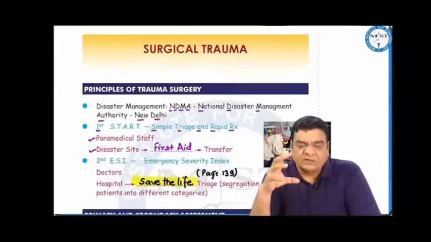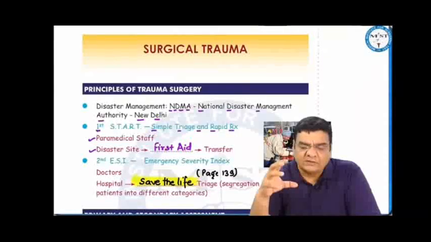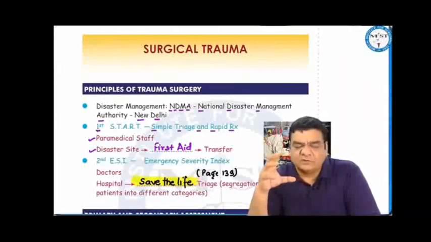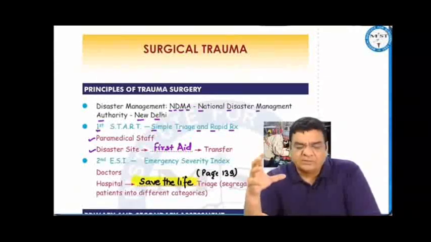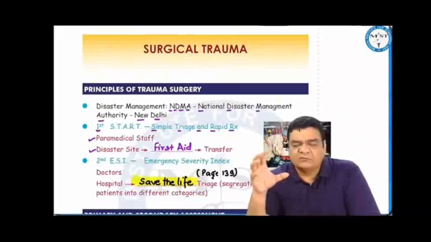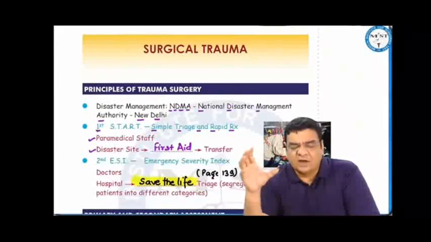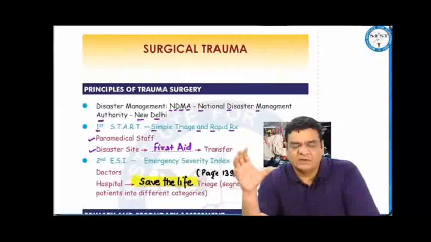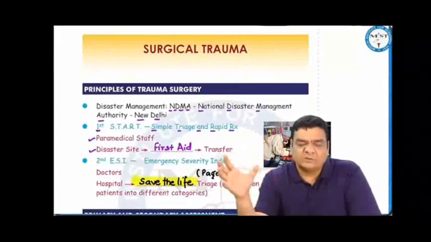So WHO has laid certain guidelines, which are followed by different countries. And here in India, we call them the National Disaster Management Authority guidelines. According to these guidelines, as soon as you receive the information of some disaster, maybe a building collapse, you have to immediately send the quick response teams, which comprise paramedical staff, to the disaster site. And this is START, that is simple triage and rapid treatment at the disaster site done by the paramedical staff, where they have to provide first aid and transport the patient back to the hospital.